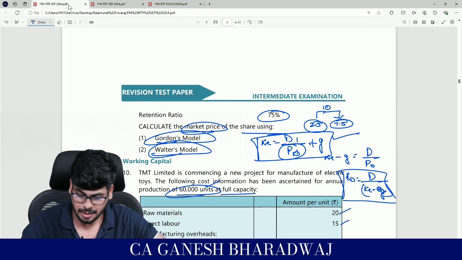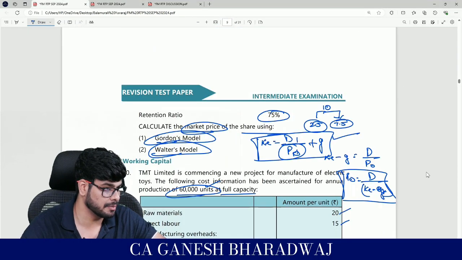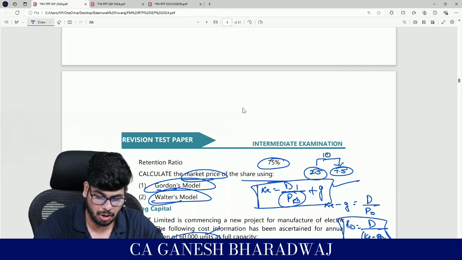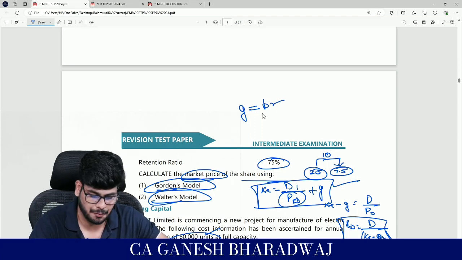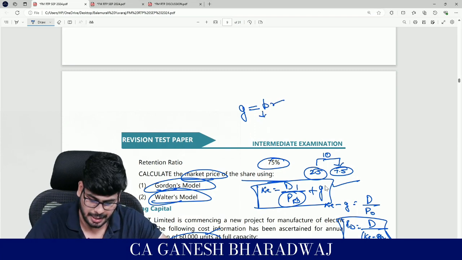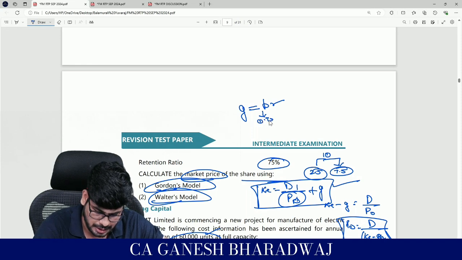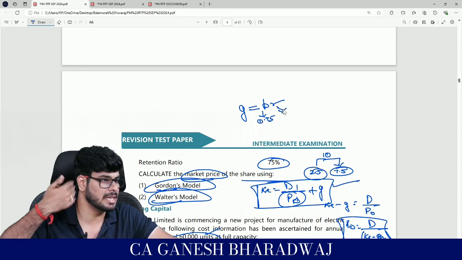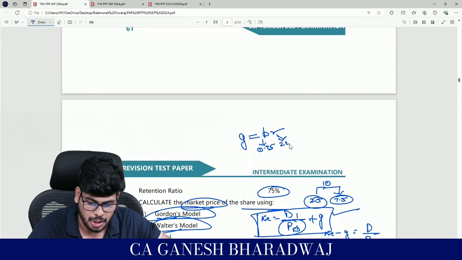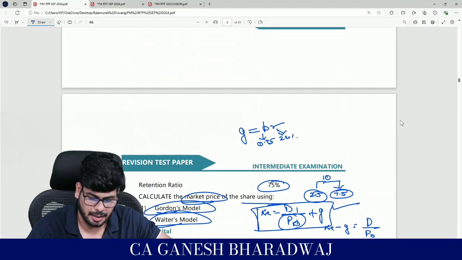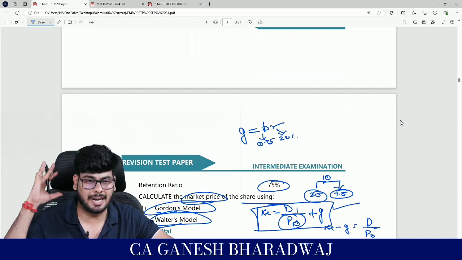Now in this question, the growth rate is not directly given, but there is actually a formula: G is equal to BR. B stands for retention ratio. In this case, retention ratio is how much? 0.75. And R is nothing but the return that you generate on your investment, that is basically your IRR. How much is it? 22%. Correct? So you have this formula to arrive at your G also.